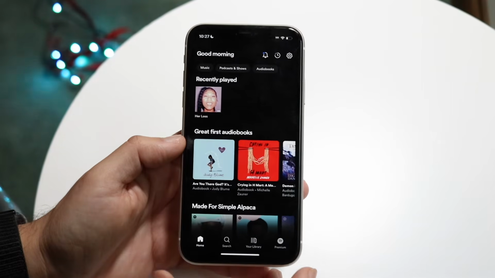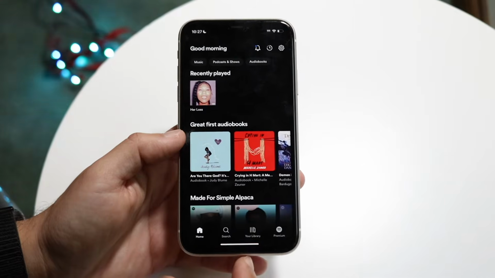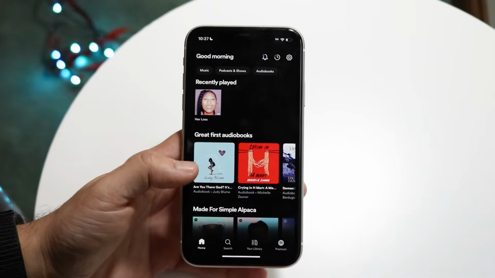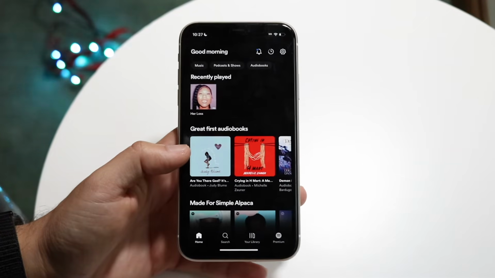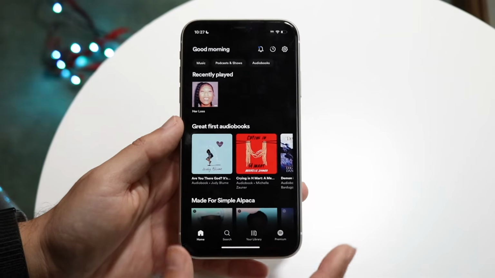So keep that in mind if you're on a flight or anything like that and you expected to be able to play Spotify songs but you didn't download them within Spotify and you don't have Spotify Premium, it's not really going to work out for you. So that's kind of a problem. But if you're watching this video and you're on a flight, then how are you even watching this? I don't even understand this. So that's number one.